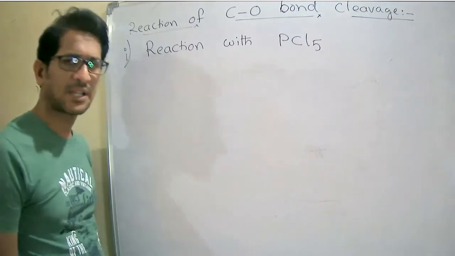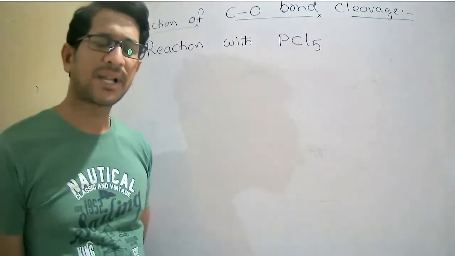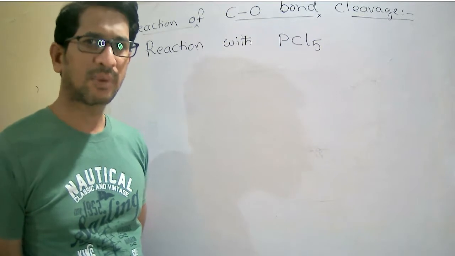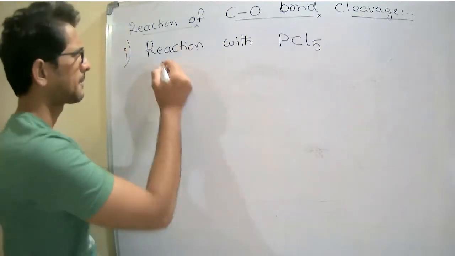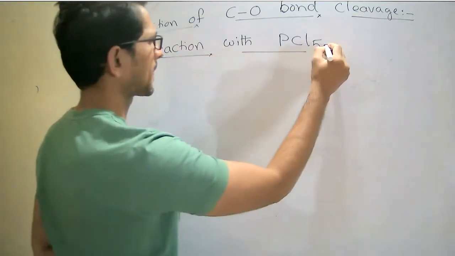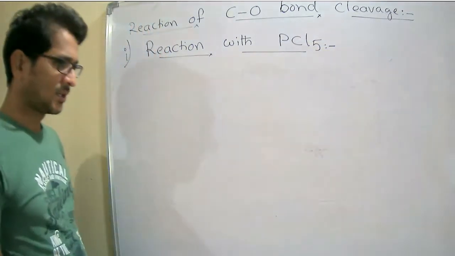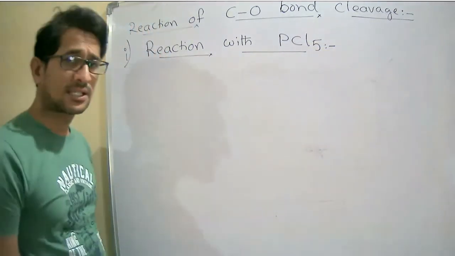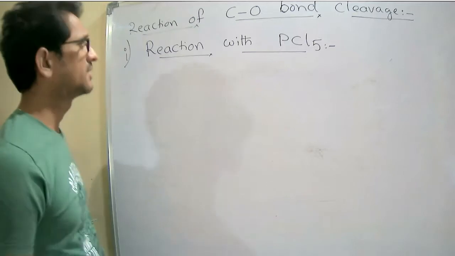What is PCl5? Phosphorus pentachloride. Right. This is the first reaction under the CO bond cleavage.